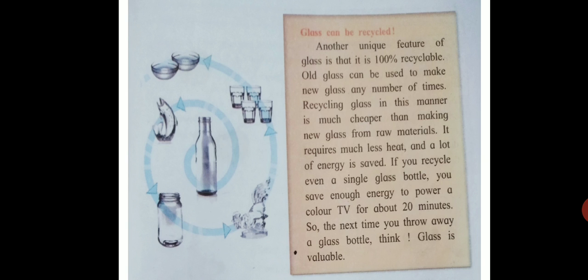Now you also can see in the picture that a variety of things are made by glass, and another unique feature of the glass is that it is 100% recyclable. That is, old glass can be used to make another new glass, and it can be made any number of times. Now recycling glass in this manner is much cheaper than making new glass from raw materials, means it doesn't take much money to recycle it, and it requires much less heat and a lot of energy is saved.